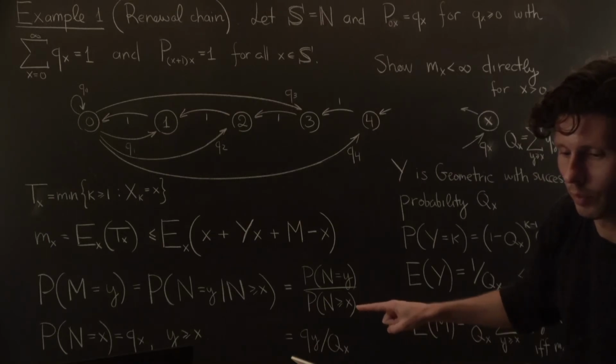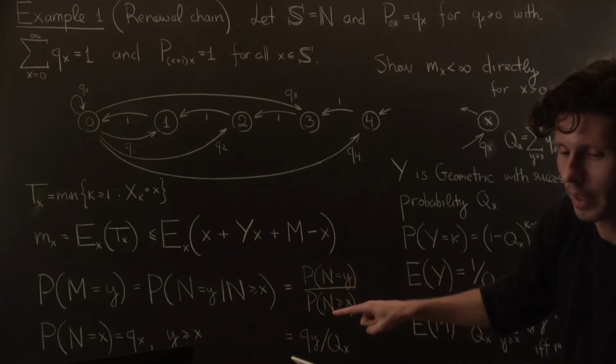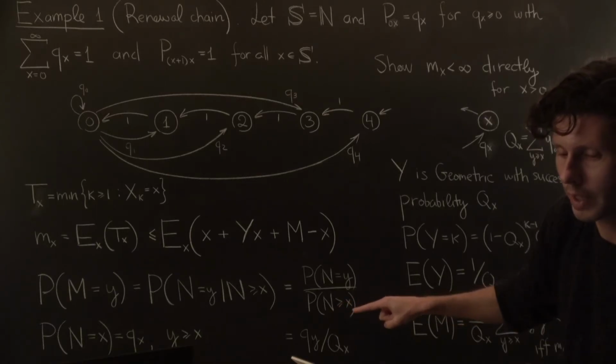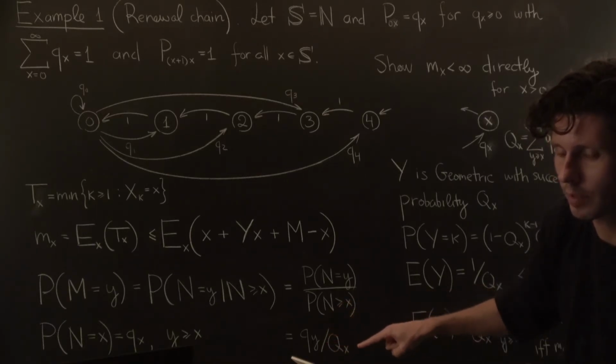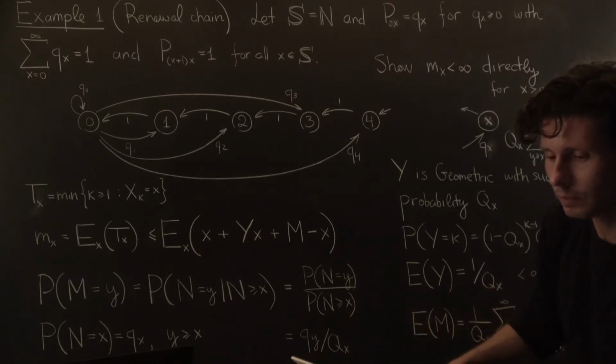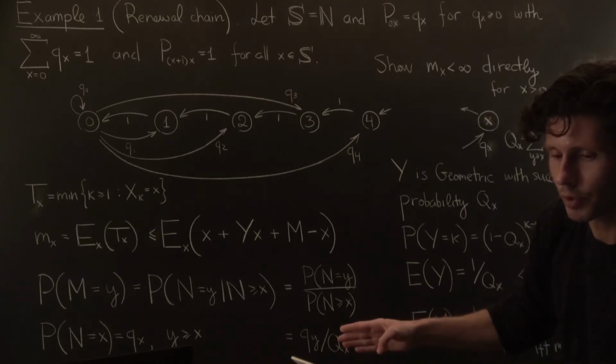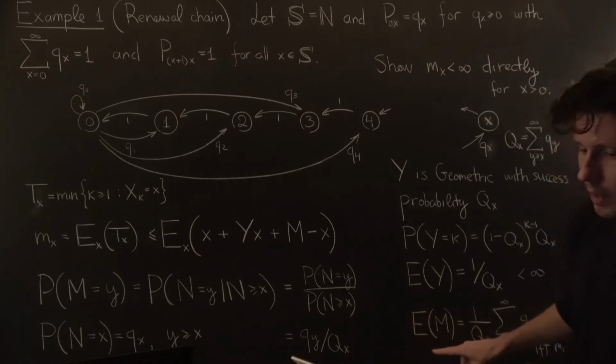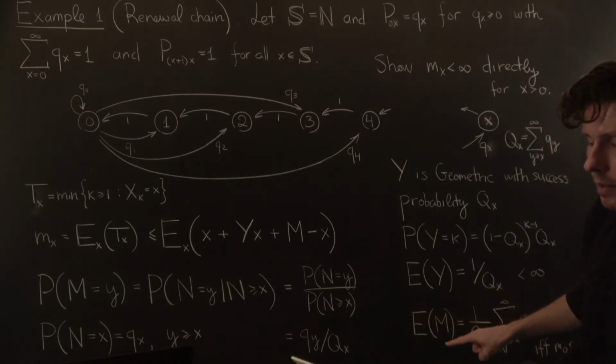And we know how to evaluate this exceedance probability. The probability that n is greater than or equal to x is simply Qx, our success probability. So that gives us the distribution for m.